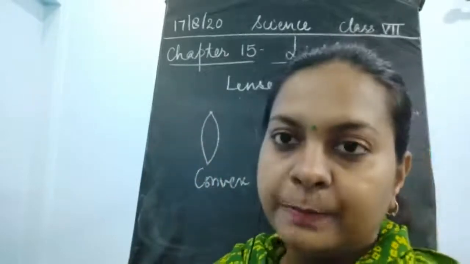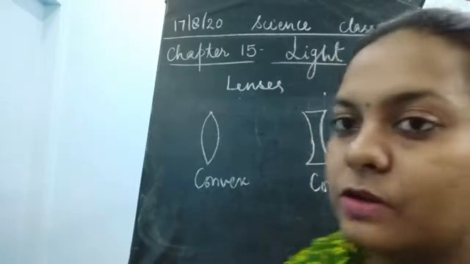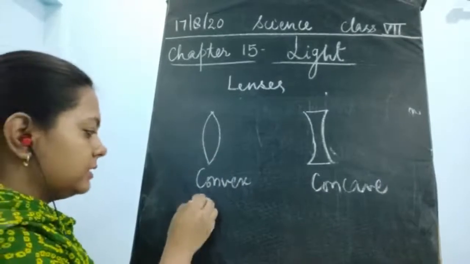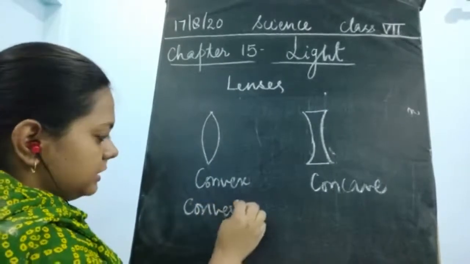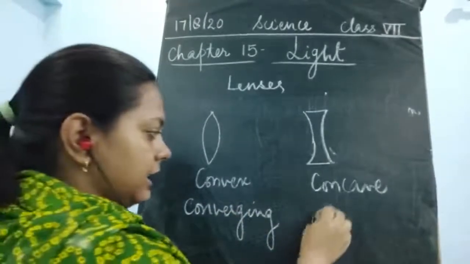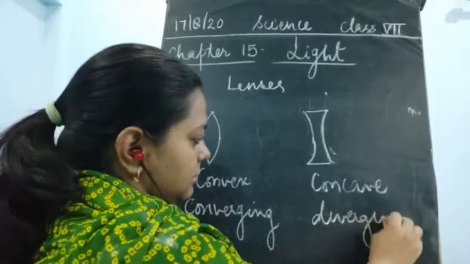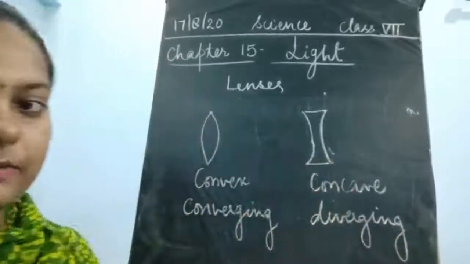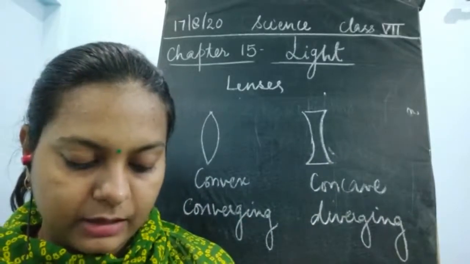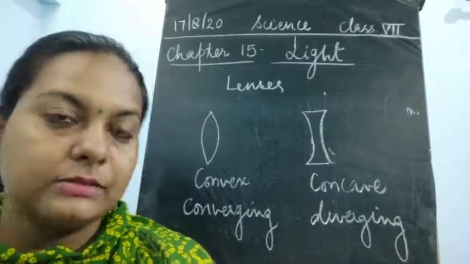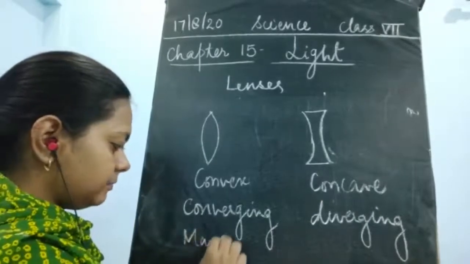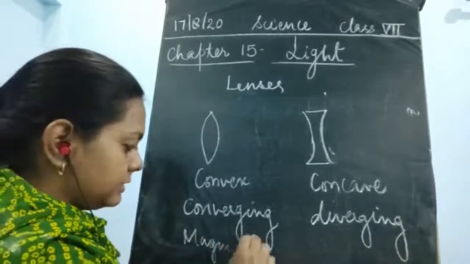I think it is very clear to you all that these two shapes of lenses are utilized. This convex lens is known as the converging lens because it converges the light, and the concave lens is known as the diverging lens, because it diverges the light, children. Whenever we need to magnify anything, we always use the convex lens. For magnifying things, we use the convex lens. We use this in magnifiers.